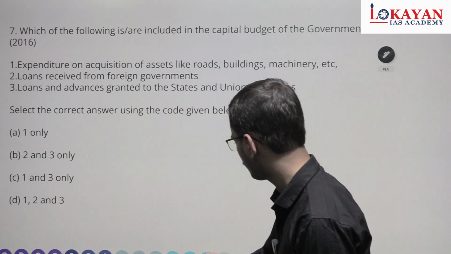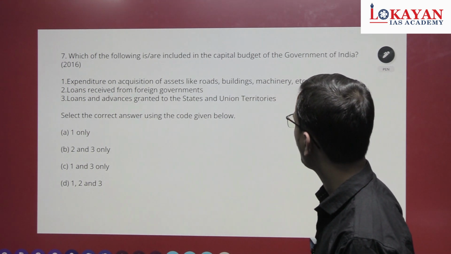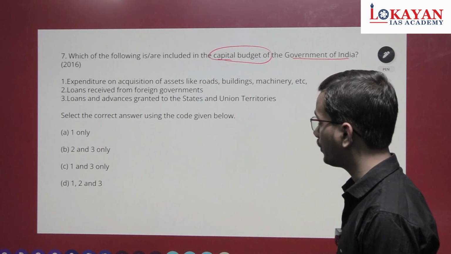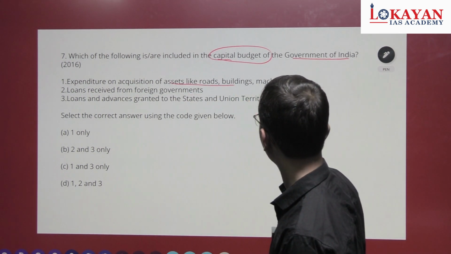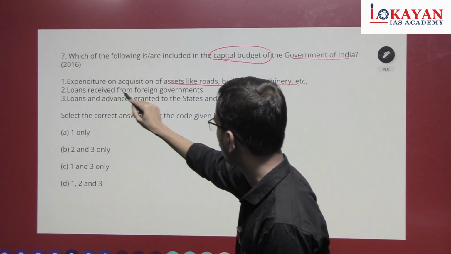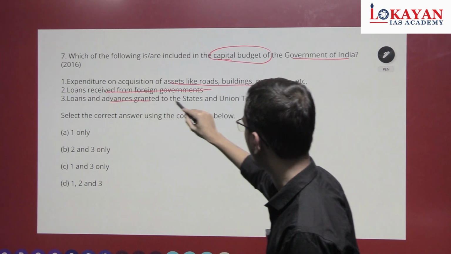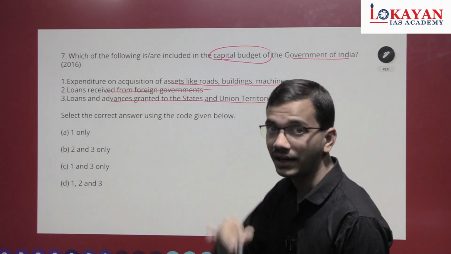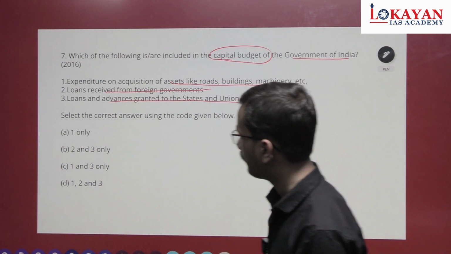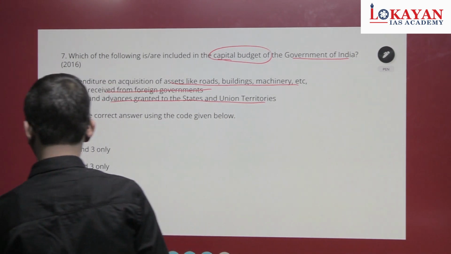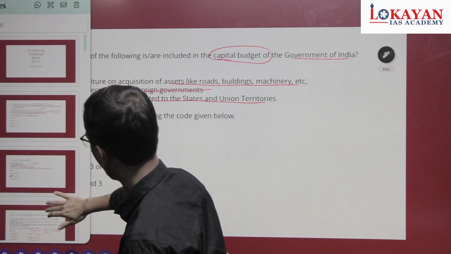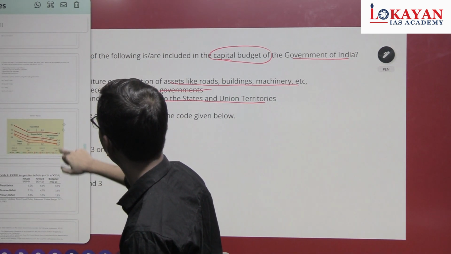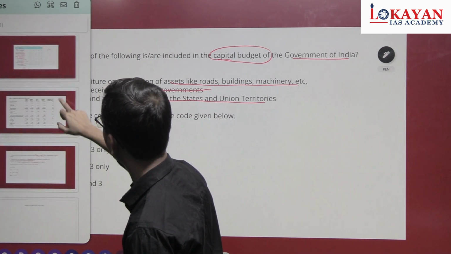Now come to questions. See, which among the following are included in capital budget of Government of India? First one is expenditure on acquisition of assets like roads, building, machinery, loans received from foreign governments, loans and advances granted to the states and union territories. Which of them are under capital account? All of them, 1, 2 and 3. Okay, see here. I have explained you it here.